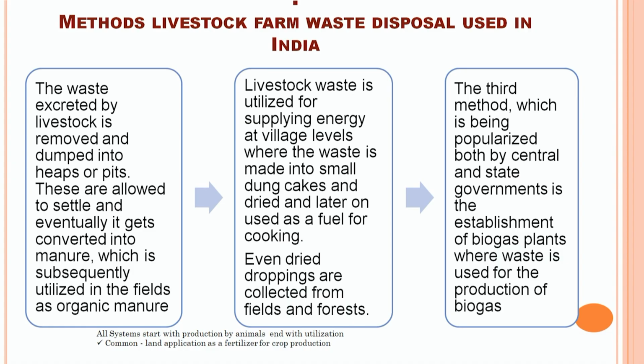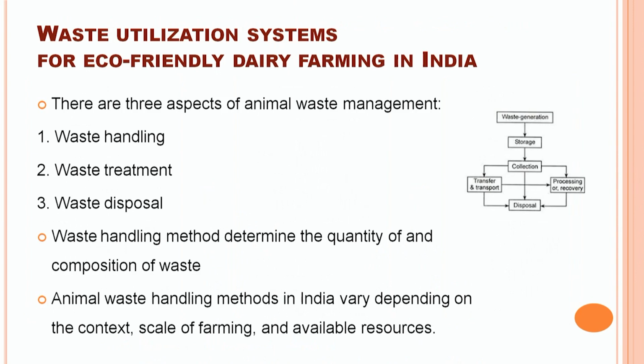No single system is the best. We have to decide depending upon what resources we have. For handling the animal waste or dairy waste in an eco-friendly method, we have three components: livestock waste handling, livestock waste treatment, and finally the disposal of livestock waste.